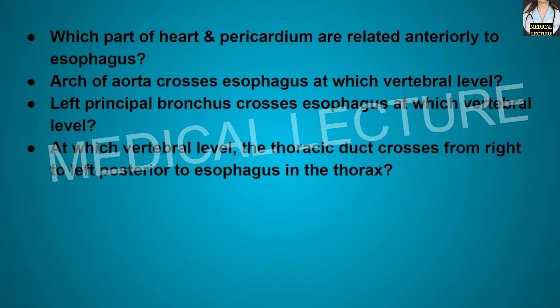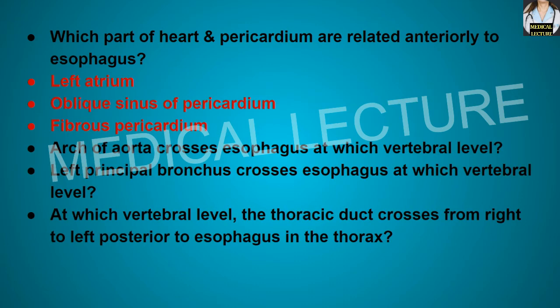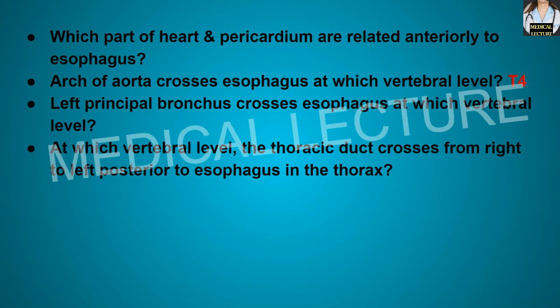Which part of the heart and the pericardium are related anteriorly to the esophagus? The left atrium, oblique sinus of the pericardium, and the fibrous pericardium are related anterior to the esophagus. And the arch of aorta crosses the esophagus at which vertebral level? It crosses the esophagus at T4 vertebral level. Left principal bronchus crosses the esophagus at which vertebral level? At the T6 vertebral level.